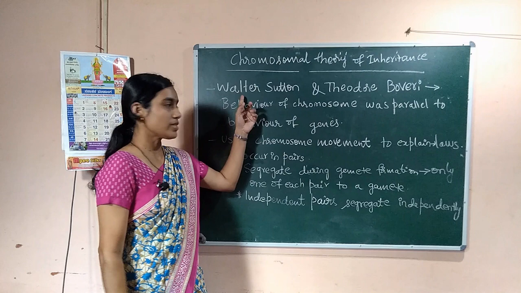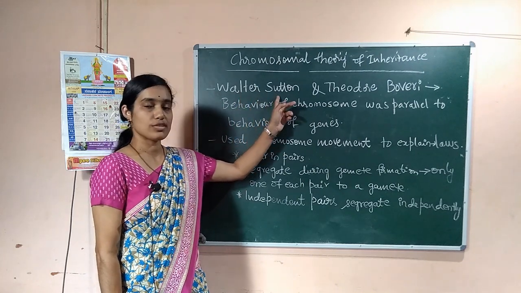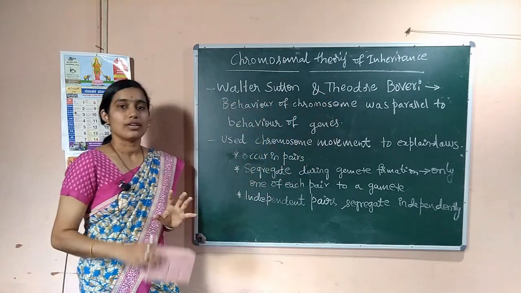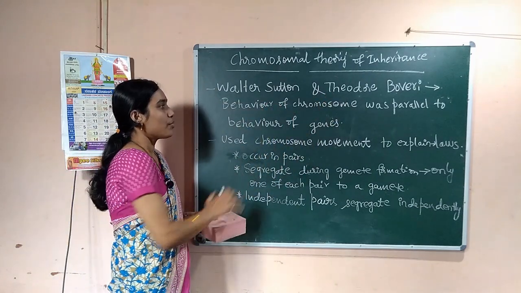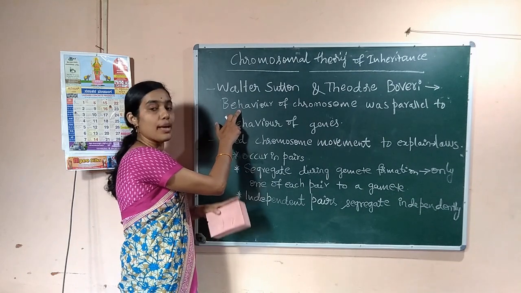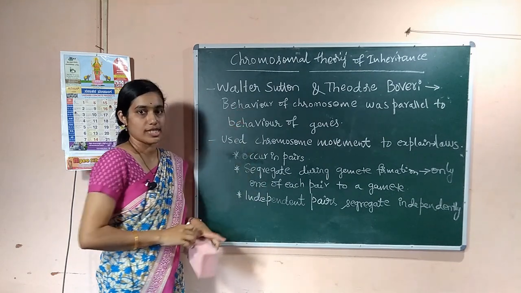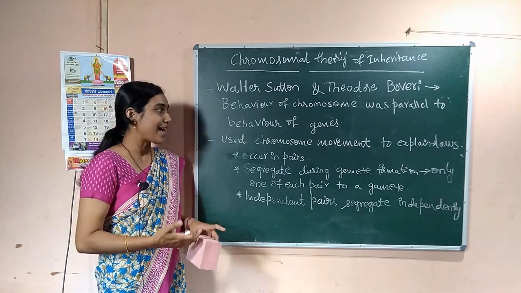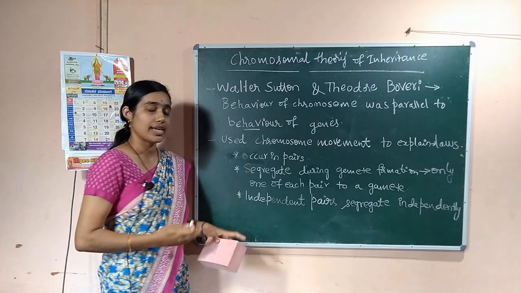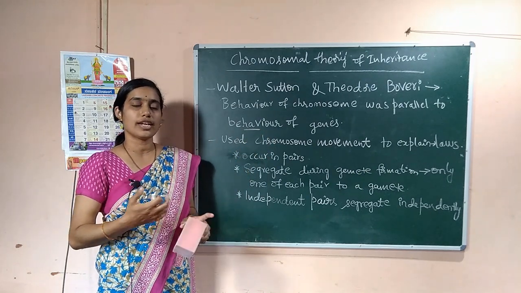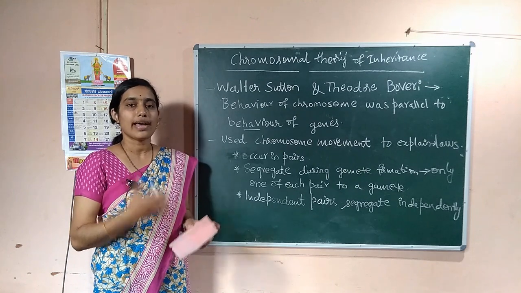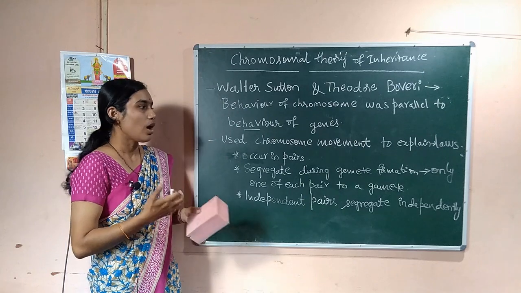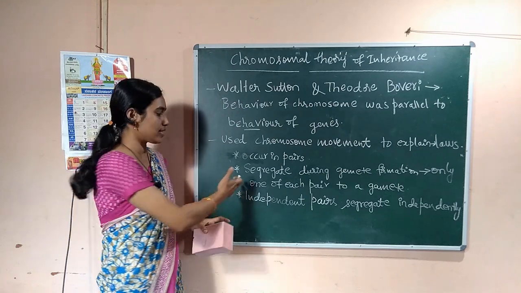Later, two scientists called Walter Sutton and Theodore Boveri studied and said that the behavior of the chromosome was parallel to the behavior of genes. That means the behavior of genes and the behavior of chromosomes are always similar. They are parallel. How they are parallel, let us discuss later.